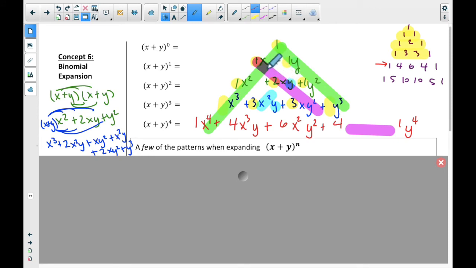So look, this time the x stays consistent. It's x, x, x, and then the y goes up. So this is an x and then a y to the third. Okay, and then I'm done. So if I know what patterns to look for in my triangle, I don't have to do all this. I can, but man, it takes a while. I can instead look for some patterns.